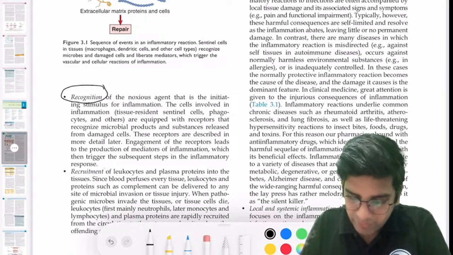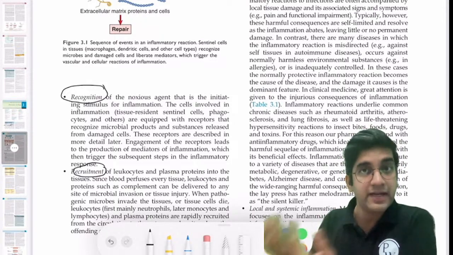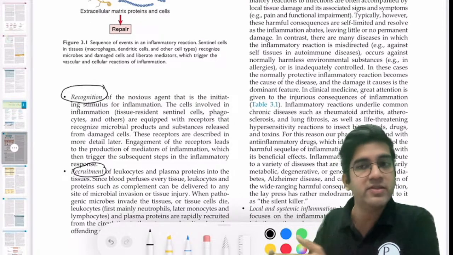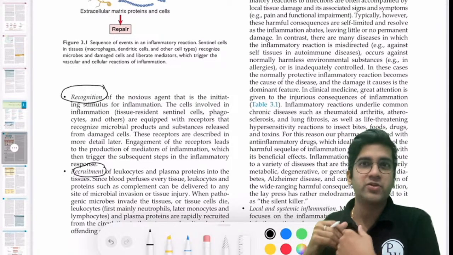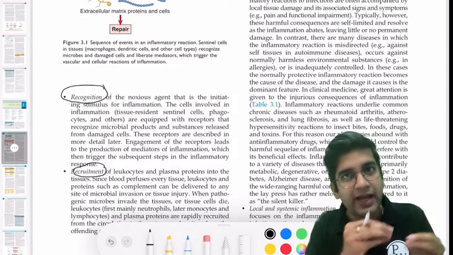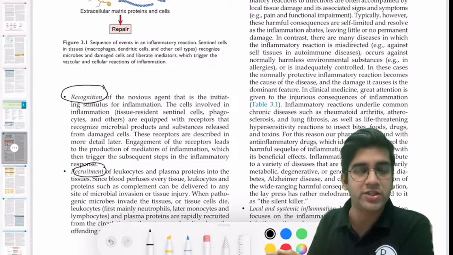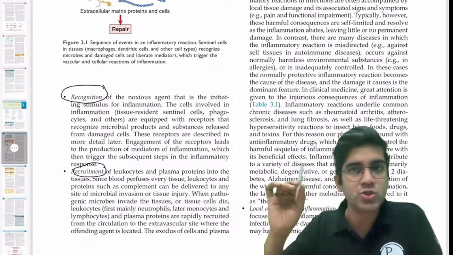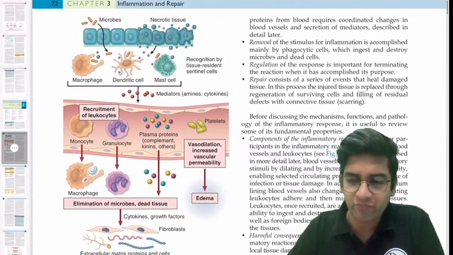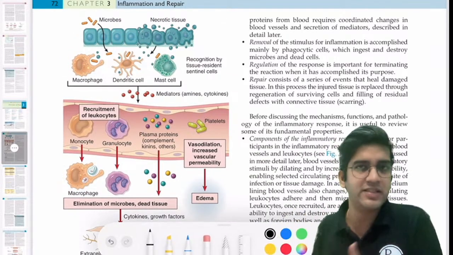So after that, I have to recruit the WBCs. My WBC should come to that area. We will see in subsequent classes rolling, adhesion, diapedesis. I'm going to recruit the WBC to the site of inflammation, and who helps in the recruitment also we'll see, right? This is just an overview. I'm just going with the headings, so that once we go to the depth of it, we'll explain this in detail for sure.